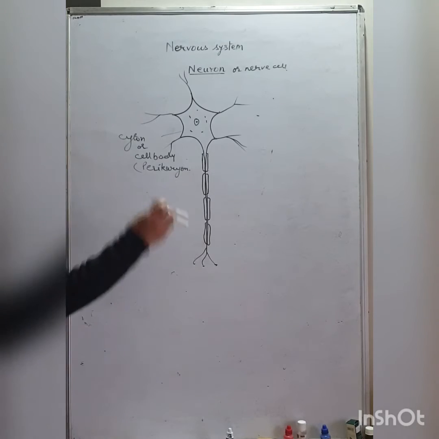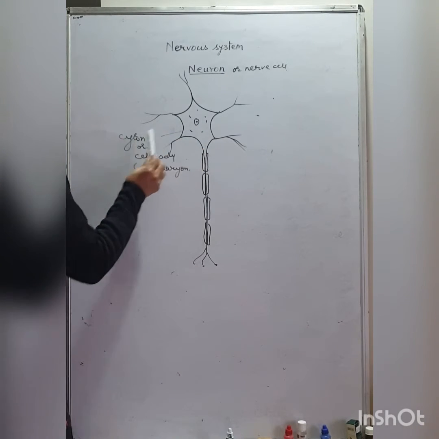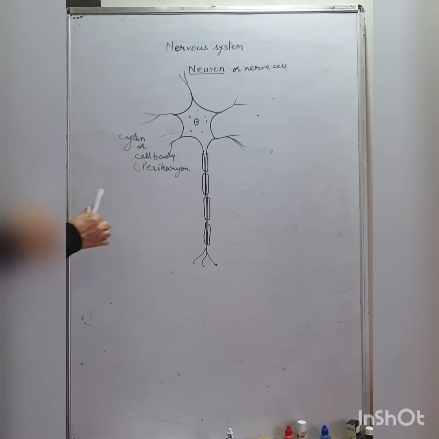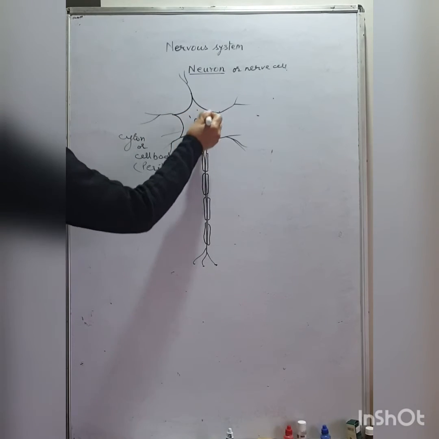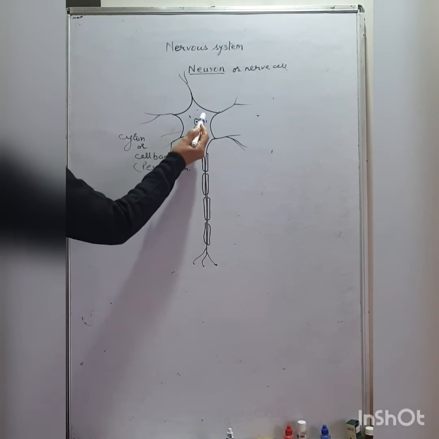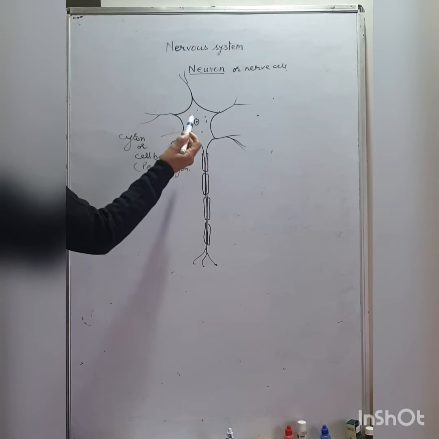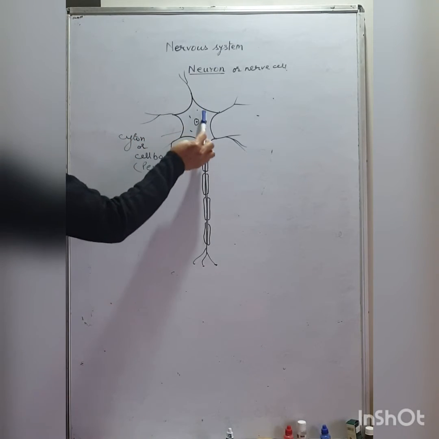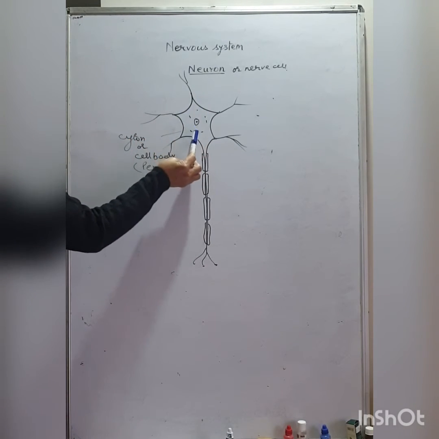This is structured like other eukaryotic cells; other organelles like mitochondria, Golgi body, ER are also present like in the other cells.